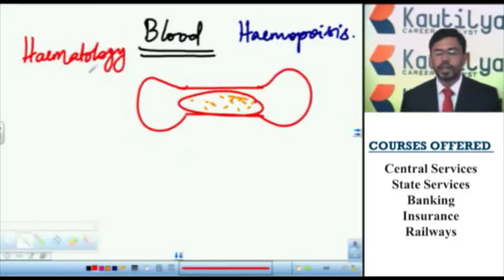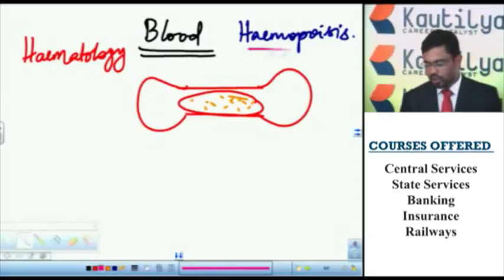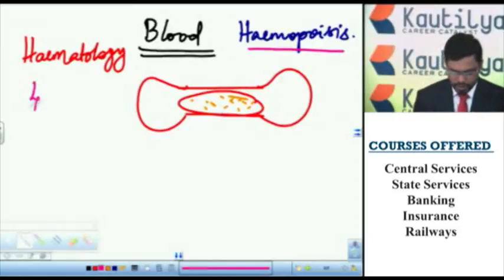The blood is a fluid connective tissue because it is liquid in state, it is connecting each and every part of the body, and it is a tissue, it contains different types of cells. The study of blood is called hematology, and the formation of blood is called hemopoiesis. The hemopoiesis occurs in the bone marrow. The approximate quantity of blood is 5 to 6 liters.